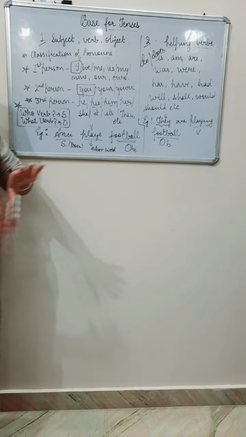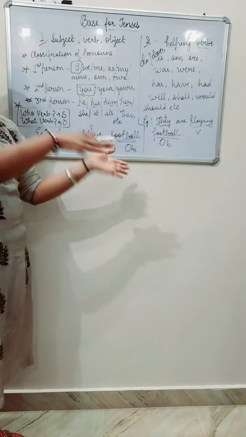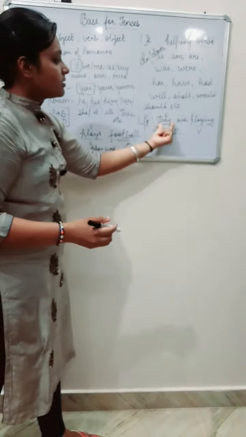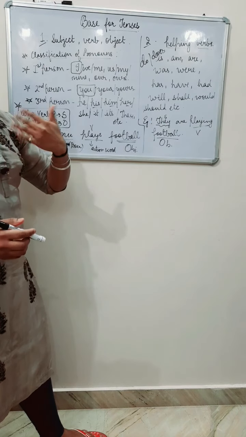Now the third person. Who is third person? Third person is different from speaker and the addressee. So we use he, she, his, him, her, it, its, they, them. These types of words we use for third person. I hope it is clear. Here the word they is third person. We don't know who they are.